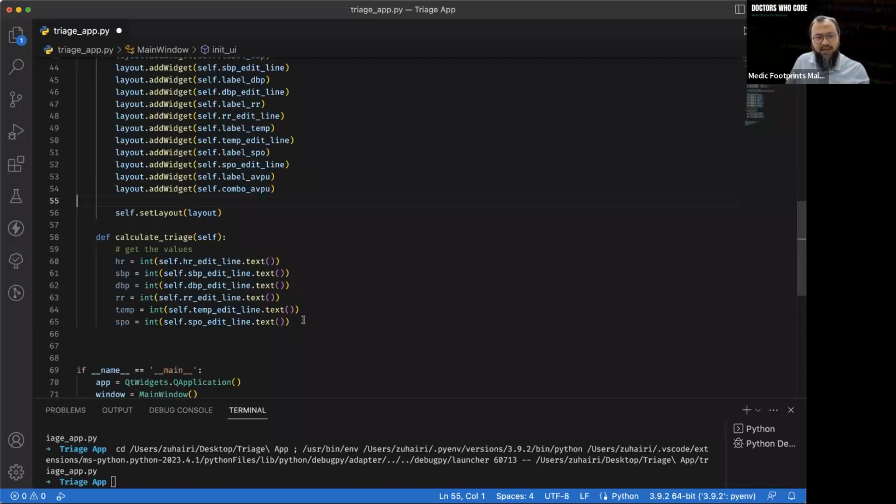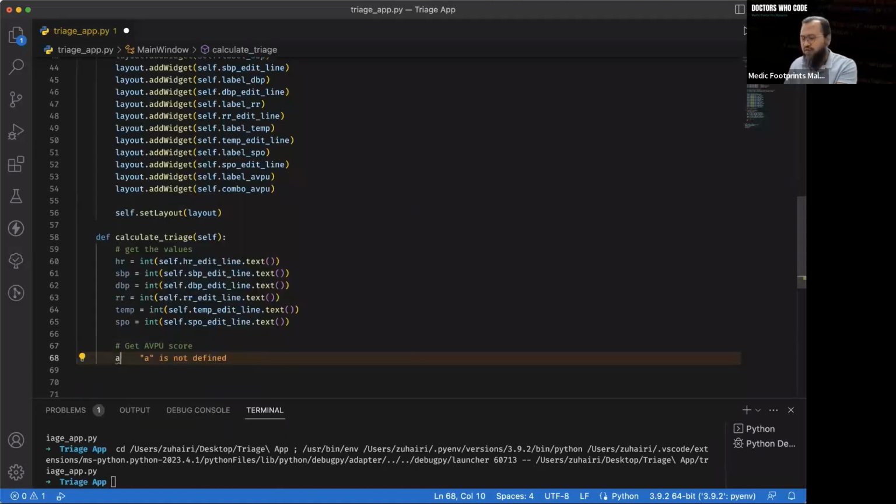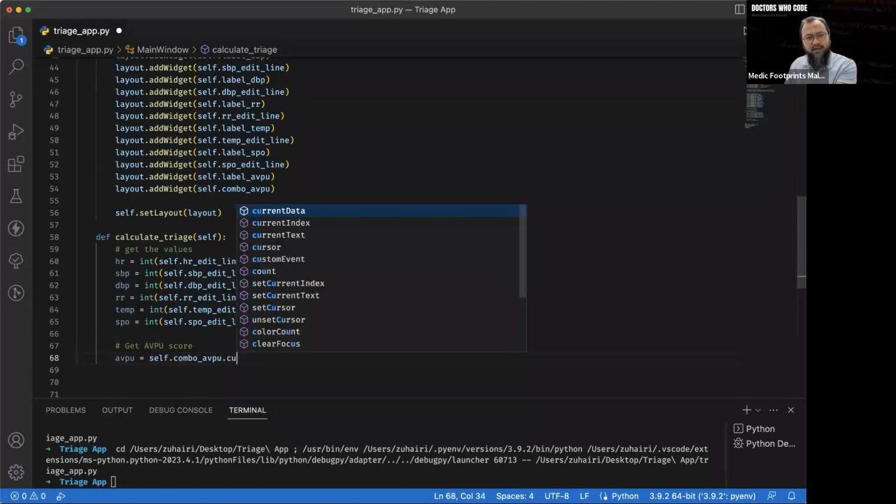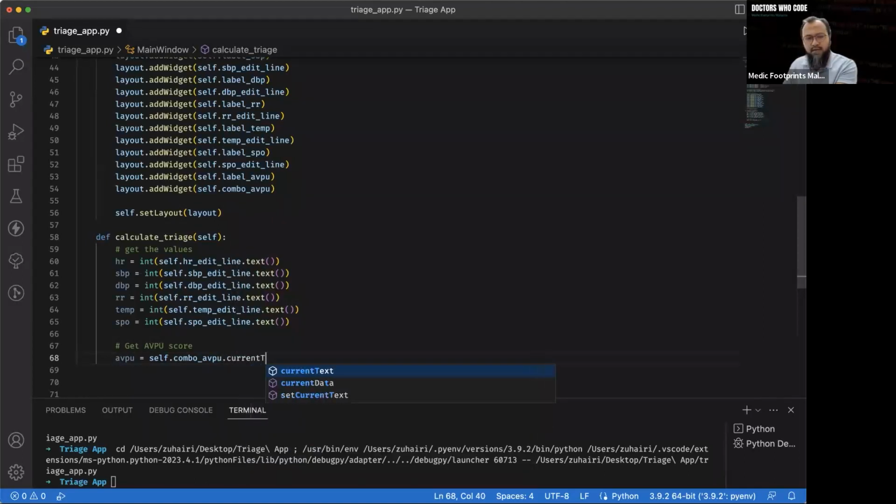some sort of mathematics. But before we do it, we also have to get the AVPU score as well. So get AVPU score. It's quite simple. Let's just describe it as whatever the user chose from the drop-down button just now. So self.combo AVPU dot current text. Basically, whatever they choose from the drop-down button, whether it's responsive, responds to voice, whatever, is going to be saved inside this variable over here.